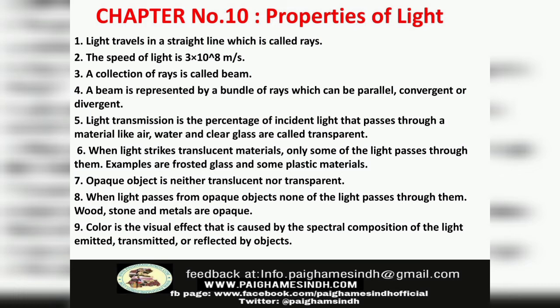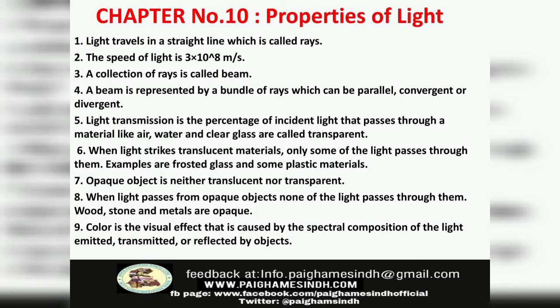A beam is represented by a bundle of rays which can be parallel, convergent or divergent. Number 5. Light transmission is the percentage of the incident light that passes through a material. Air, water and clear glass are called transparent. Number 6. When light strikes translucent materials, only some of the light passes through them. Examples are frosted glass and some plastic materials.